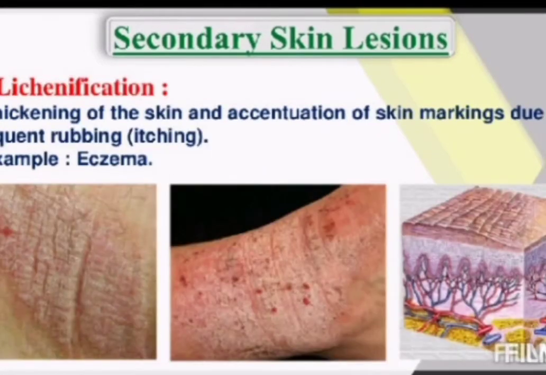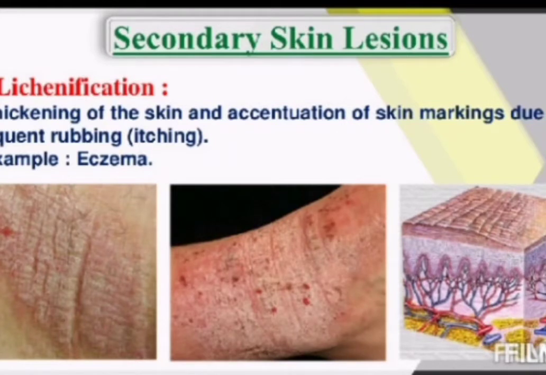Next one is lichenification. Lichenification means thickening of skin and accentuation of skin markings due to frequent rubbing or itching. An example is eczema. Eczema means dermatitis, which is inflammation of the dermis. Eczema in different forms you will study later.